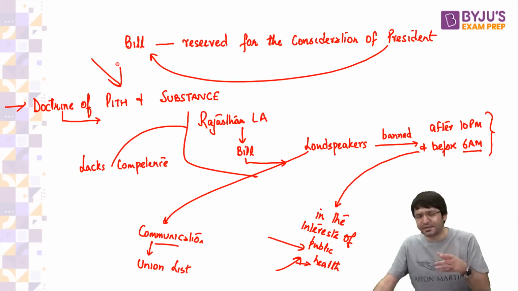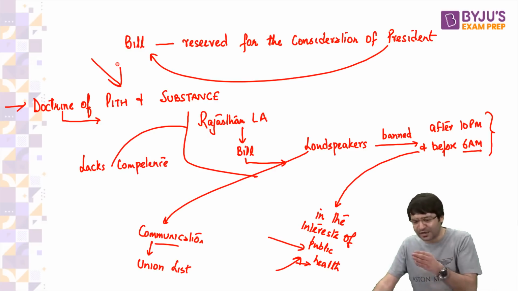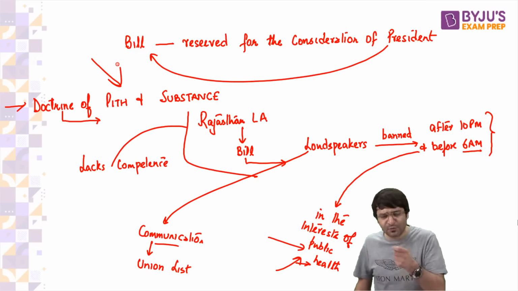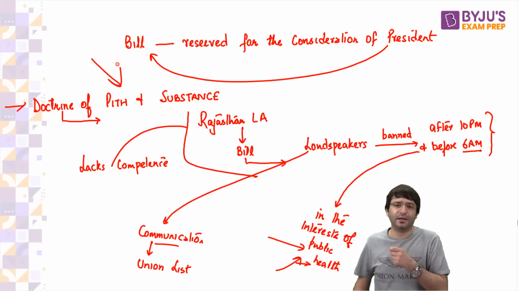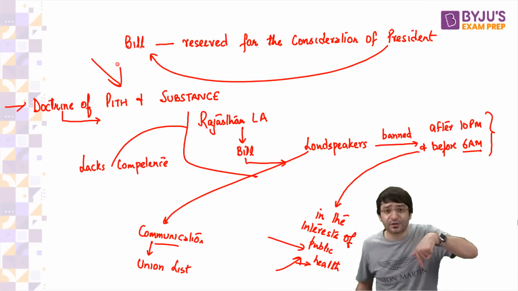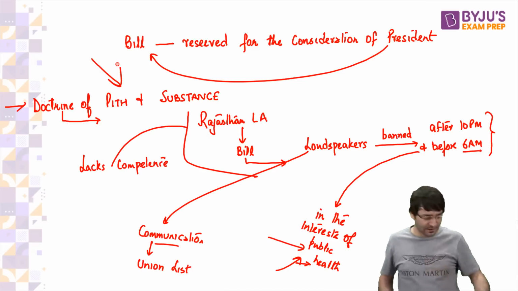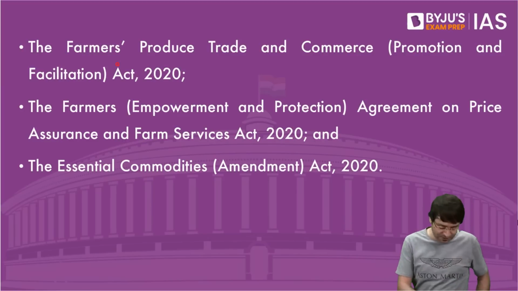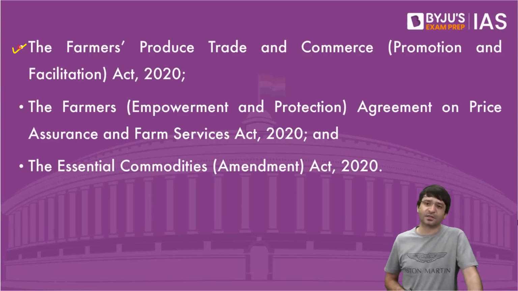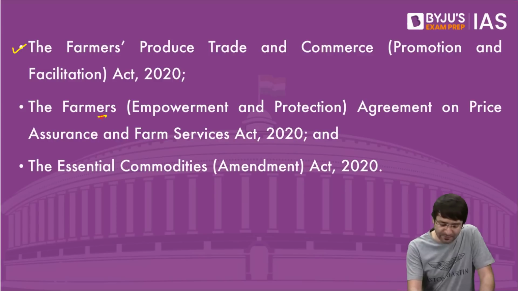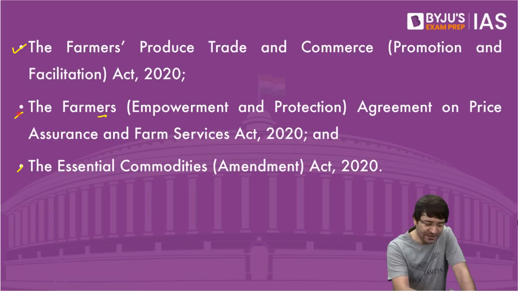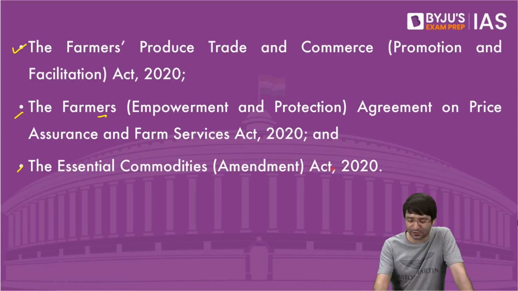But sir, if that is the case, you said agriculture is in the state list. How did the Parliament in 2020 enact the three farm laws, that too on agriculture? How is that possible? Which were these three farm laws? One was the Farmers Produce, Trade and Commerce Act, the Farmers Agreement on Price Assurance and Farm Services Act, and then the Essential Commodities Amendment Act 2020.